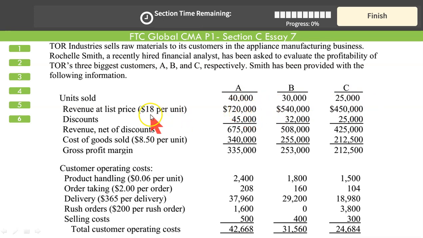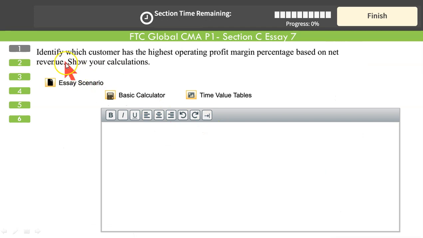This is the revenue at $18 per unit, discounts given, net revenue, cost of goods sold at the rate of 8.5 per unit. We have gross profit margin given. And these are specific customer related costs: product handling for each customer, order taking, delivery, rush orders, and selling cost. So we have total customer operating cost 42, 31, and 24 for these 3 customers respectively. We have read the detail. Let's see now what the first question says: identify which customer has the highest operating profit margin percentage based on net revenue.